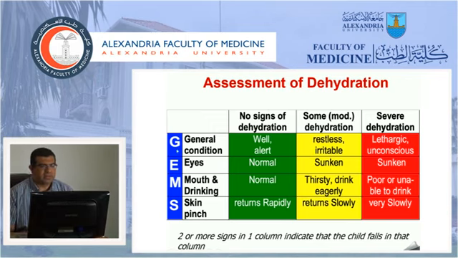To assess the dehydration, we put the signs and history we have gathered in the previous step together, and we classify it according to this table. If we find 2 or more signs in a column, this means that the child falls in this column. For example, if the child is restless or irritable together with thirsty and drinks eagerly, he has some dehydration or moderate dehydration. If his eyes are sunken and he drinks poorly or is unable to drink, he is severely dehydrated.